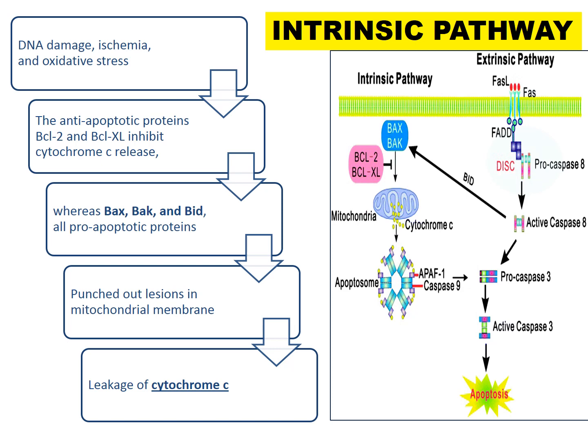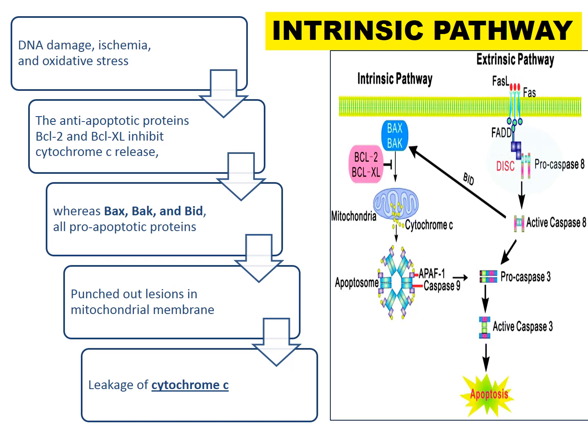Now let's talk about the intrinsic pathway. The intrinsic pathway, we know there is cell stress, which is precipitated by DNA damage, ischemia, or the oxidative stress. The powerhouse of the cell is mitochondria, leading to the release or leakage of cytochrome C into the cytoplasm and activation of caspase 9. This then joins the common pathway of activation of caspase 3.